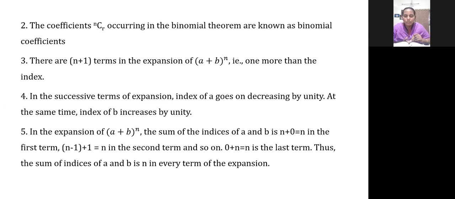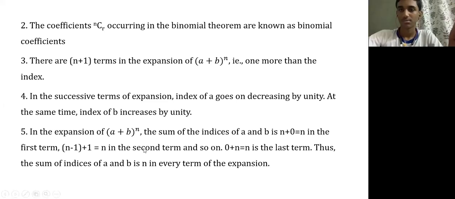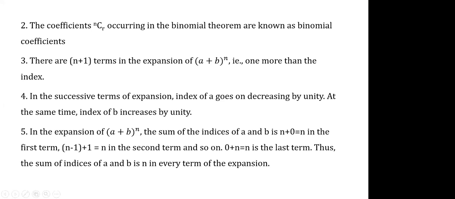Okay. Now see the fifth point. Can you tell me what is the meaning of the fifth point? Have you read that point? Yes, good.